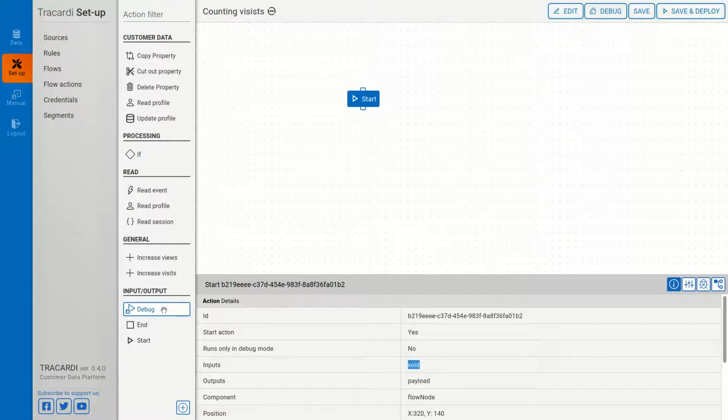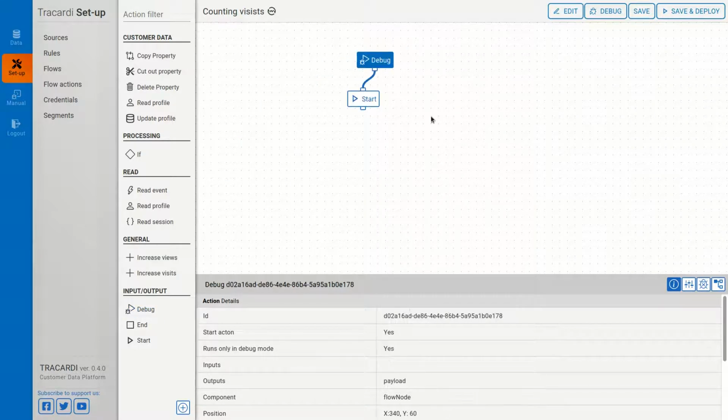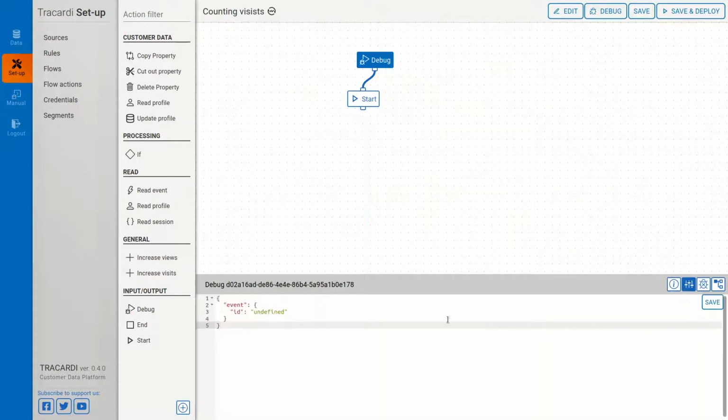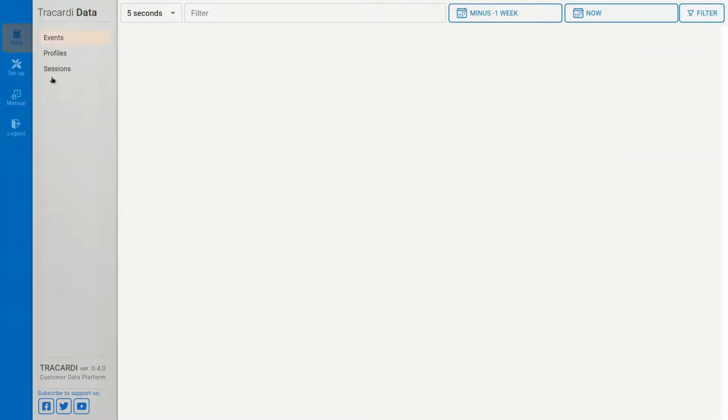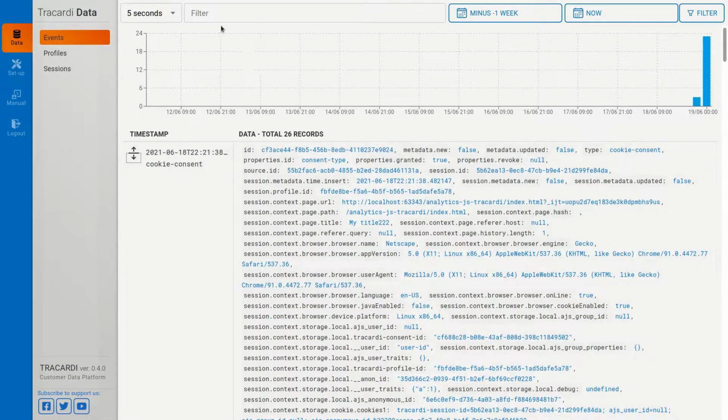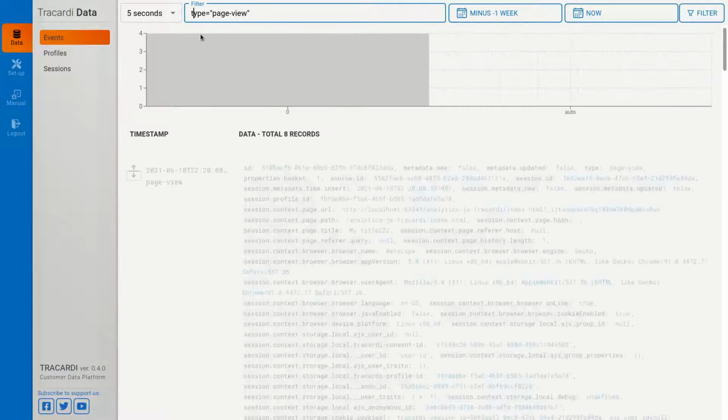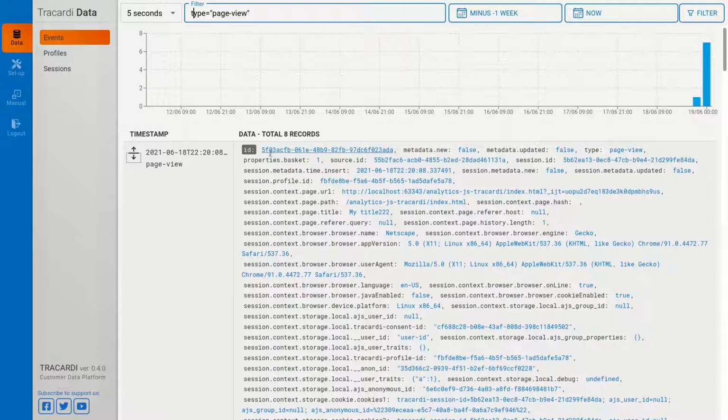To do that, we will need a debug node. It has a config tab that takes an event ID, so we can just inject this event into this flow and see how the data flows. So let's go and save this flow. Go into the events, find a page view event. So let's do it like this: type equals page view. Here's a page view event.